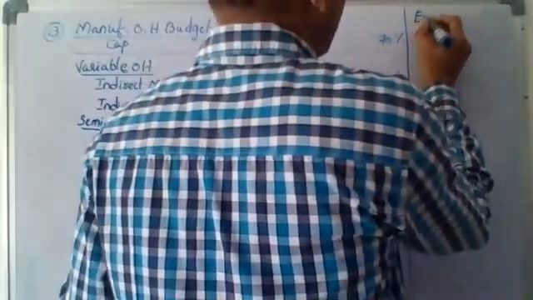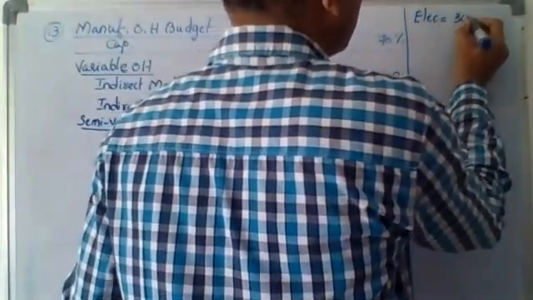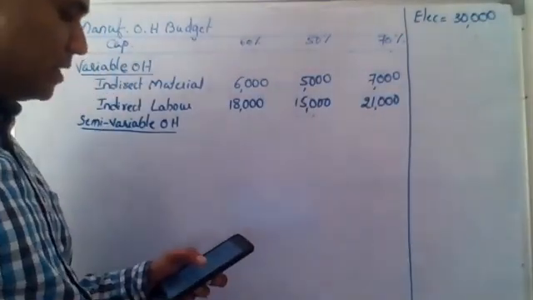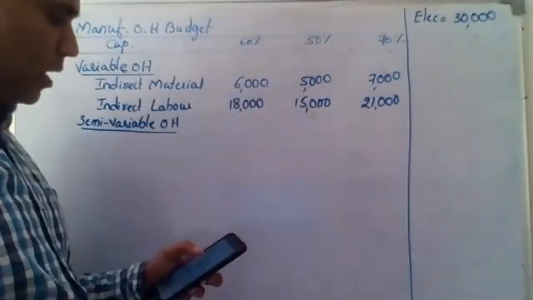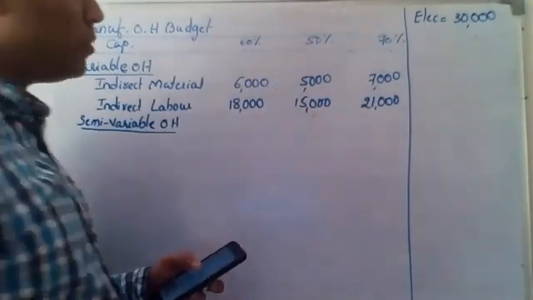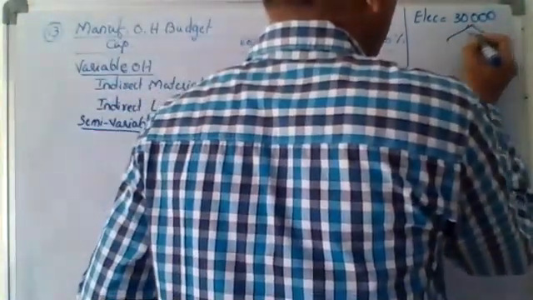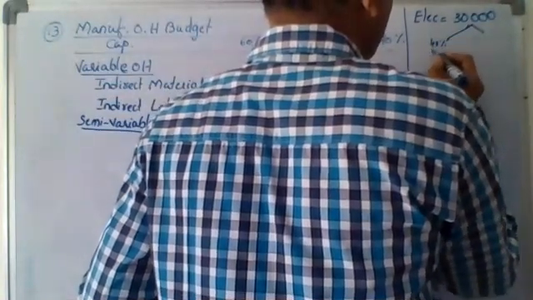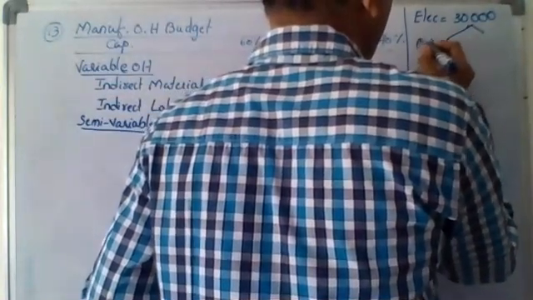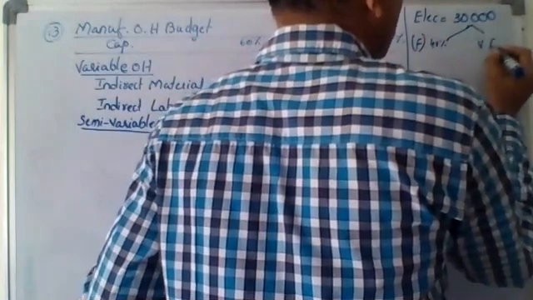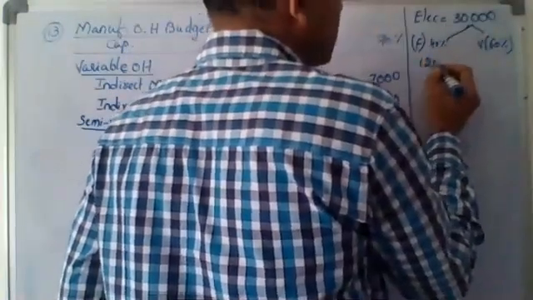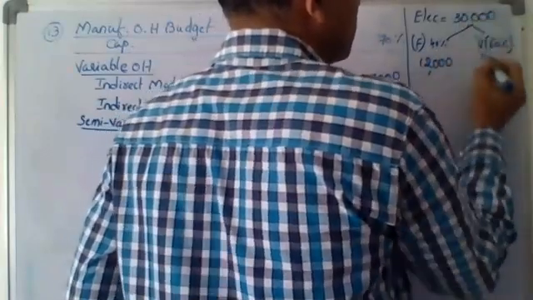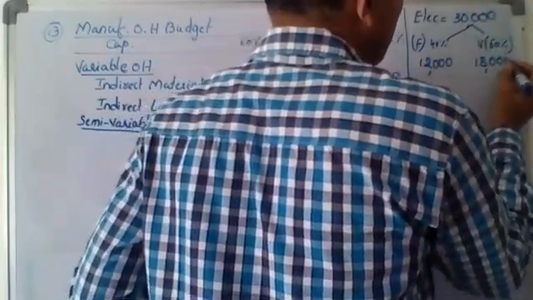Now, if you see, electricity is given as 30,000 rupees. Can you see that? Yes. Electricity in total is given as 30,000. That is for 60% capacity. You all know it. In that, it says 40% is fixed. So in this, we have 40% fixed. 60% is variable. So 4 3s 12,000 is fixed. 6 3s 18,000 is variable.